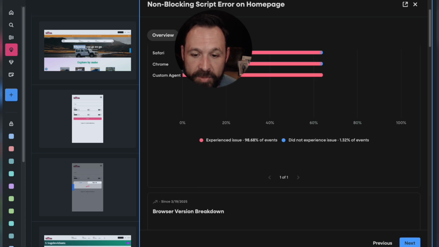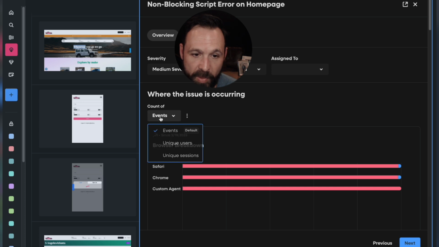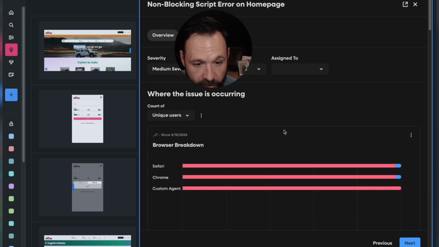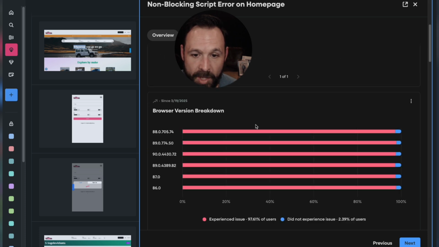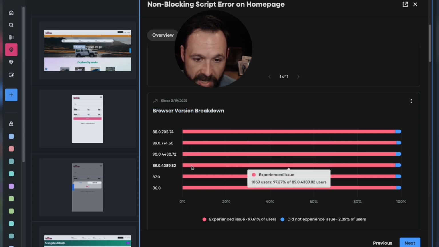If I go to the diagnostics, this gives you an overall breakdown, whether I'm looking at the events where this occurred or the total number of users impacted by this issue. We give you a browser variation breakdown, so it looks like a variety of different browsers have been impacted.